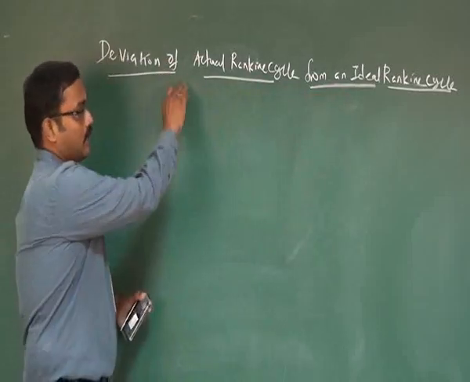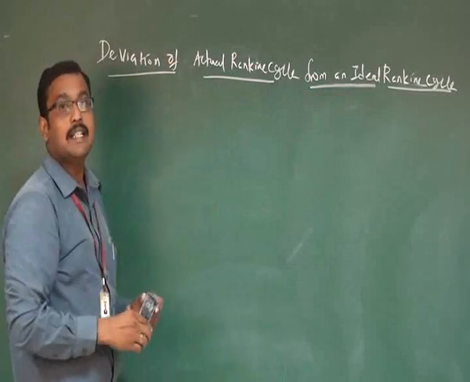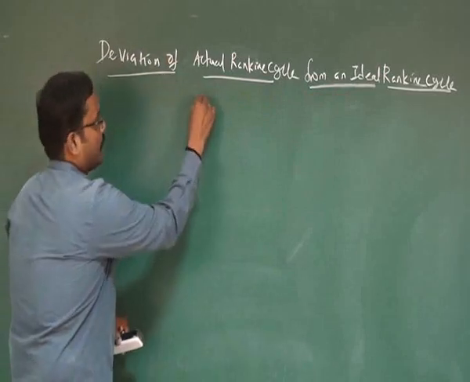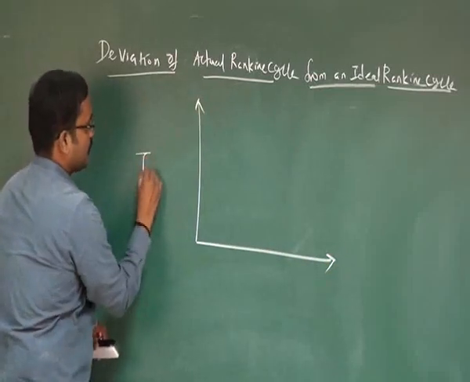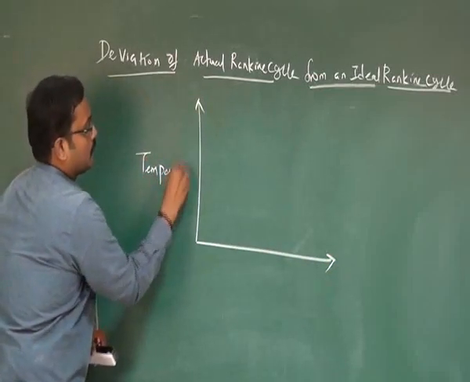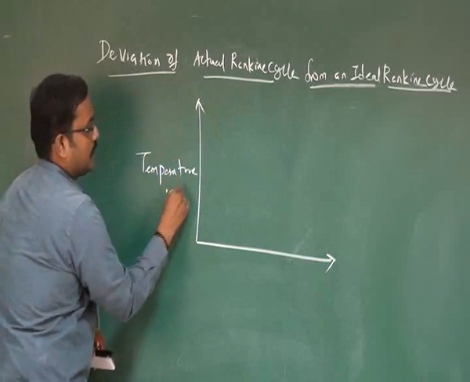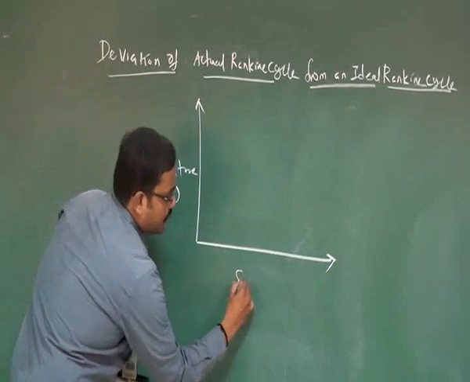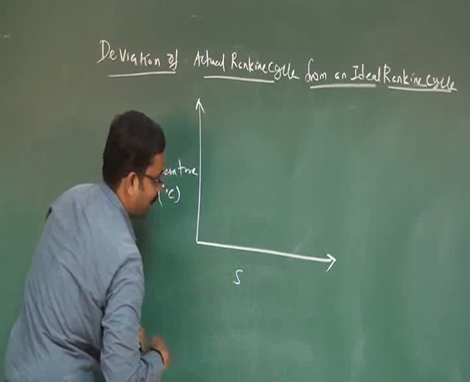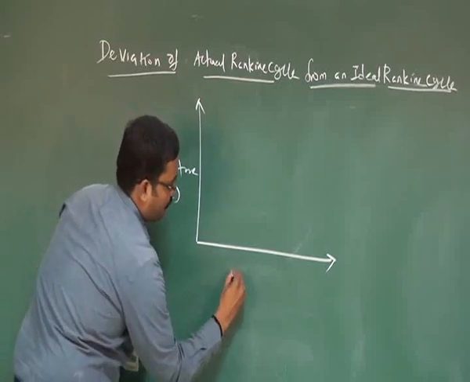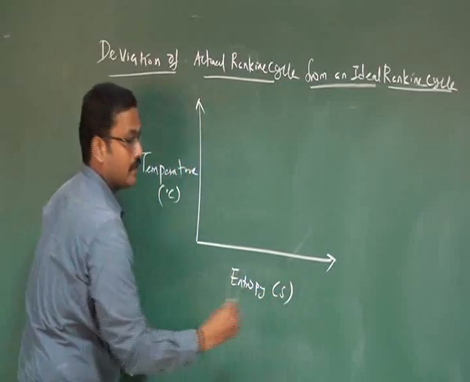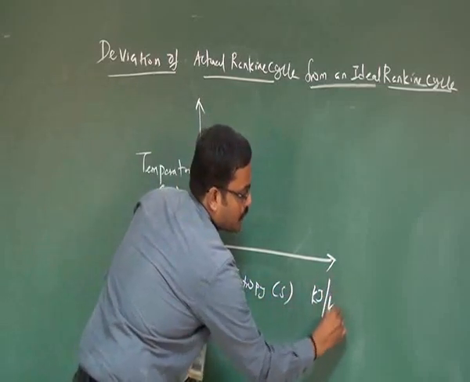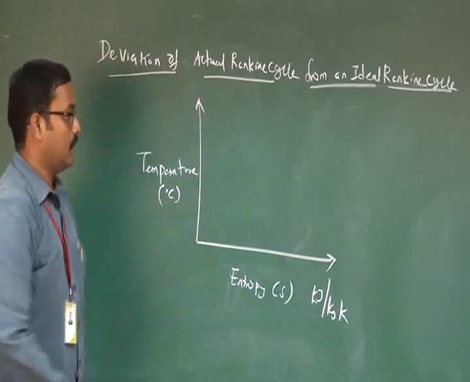First I am going to explain the deviation of the actual Rankine cycle from the ideal Rankine cycle. Before that I want to explain with the help of a temperature-entropy plane. On the y-axis we have temperature in degrees centigrade, and on the x-axis we have entropy in kilojoule per kg Kelvin.